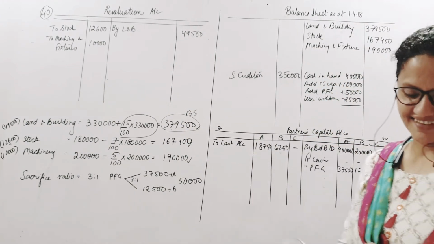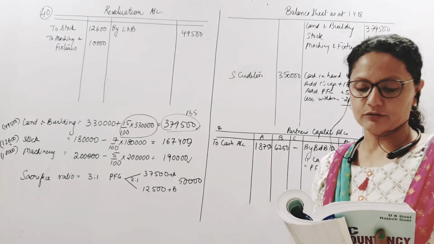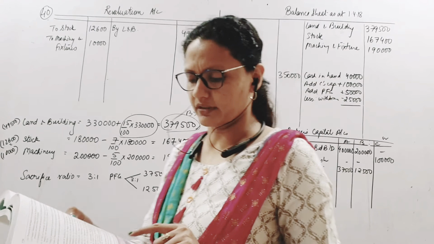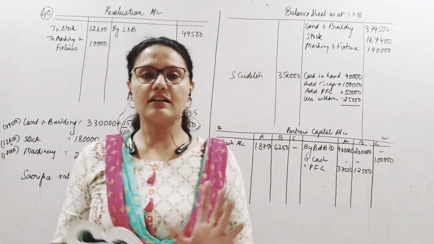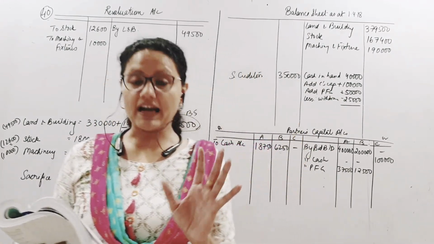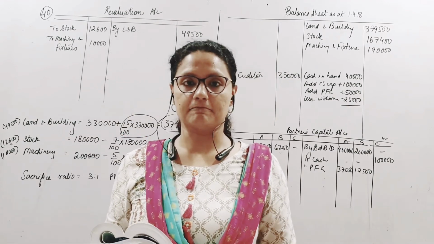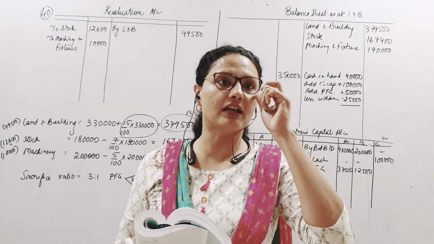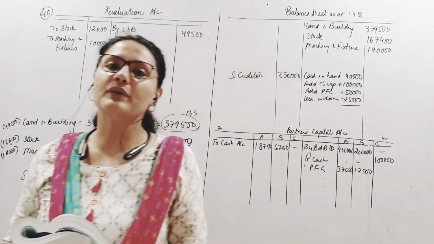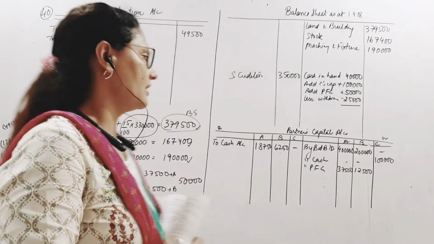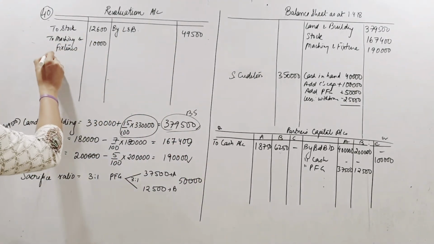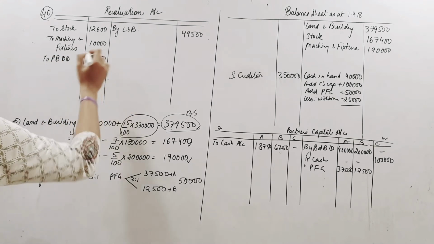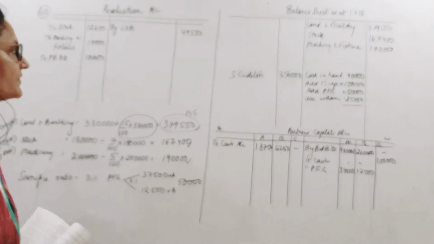Easy? Then, provision for doubtful debts is to be made at 5%. Provision for doubtful debts, meaning whatever are the book debts, meaning debtors. Debtors are 2 lakhs, 5% of 2 lakhs is again a loss to me, isn't it? Provision for doubtful meaning I am having doubts whether I will get this or not. So how do I create provision? Revaluation account debit